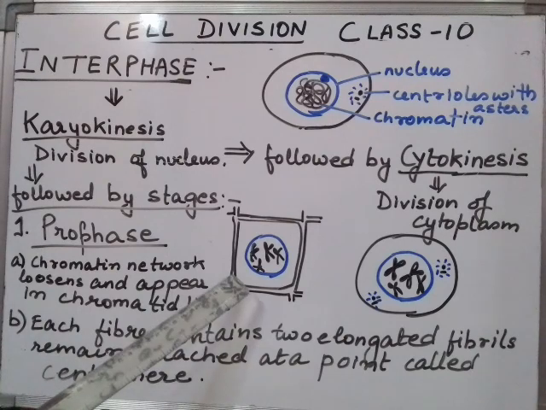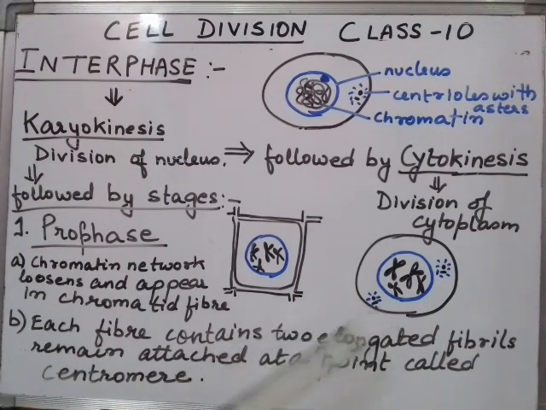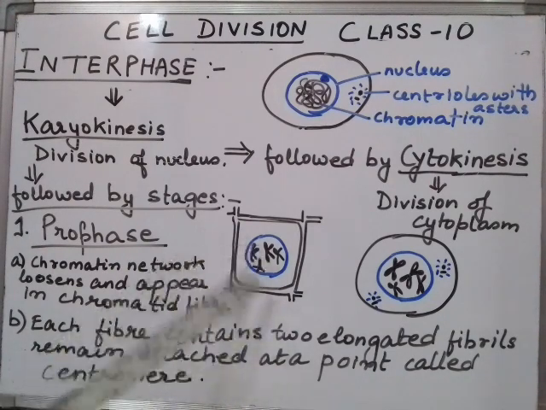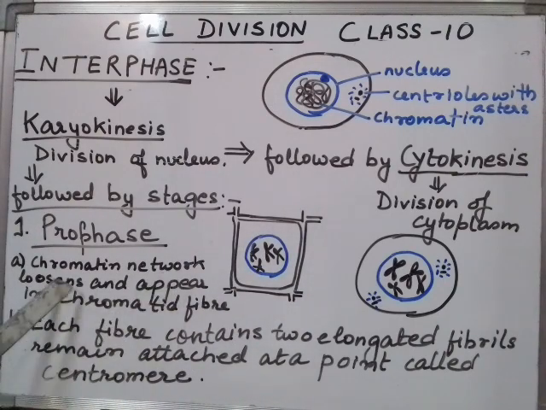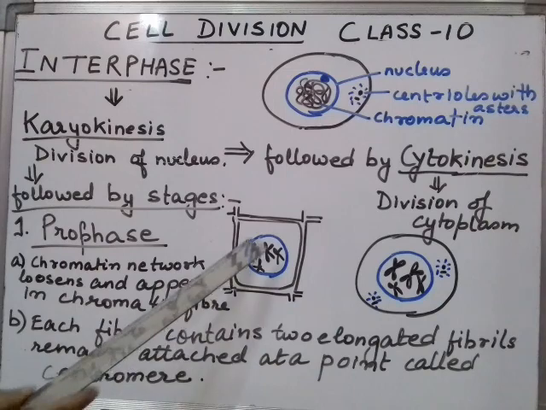Now you can see individually the plant cell and the animal cell. You can understand by seeing the diagram itself, it's a plant cell, it's an animal cell. So in the prophase, in the initial phase, you'll find some changes happening from the interphase to the prophase: the chromatin network loosens and appears as chromatid fibers.